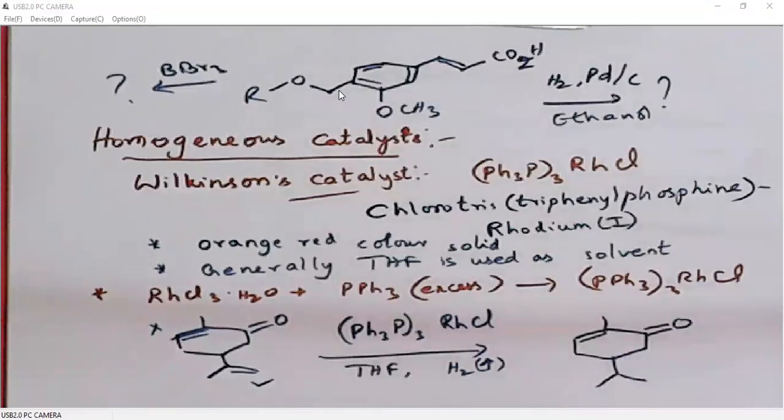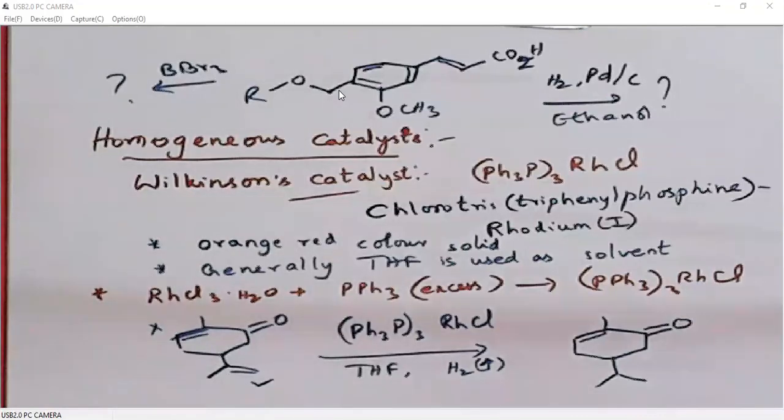When I'm saying selectivity, when 2 different double bonds are there, then with selective hydrogenation, with a controlled amount of hydrogen gas, we can selectively differentiate these 2. But if you give a high amount of hydrogen gas, then this double bond will also undergo reduction. Okay, don't think that more sterically crowded double bonds will not undergo reduction. It is not the case. With a controlled supply of hydrogen, we can separate the more sterically crowded and less sterically crowded double bonds.